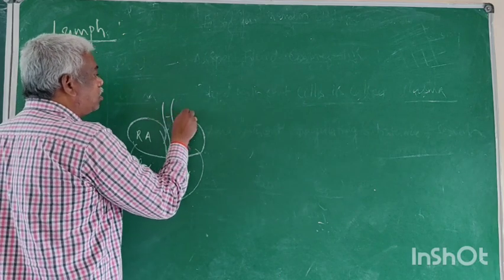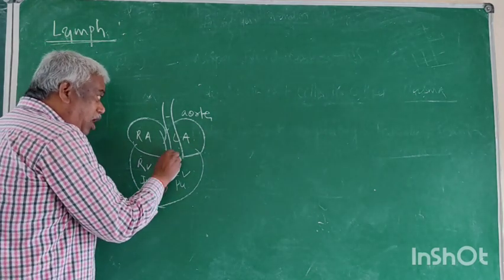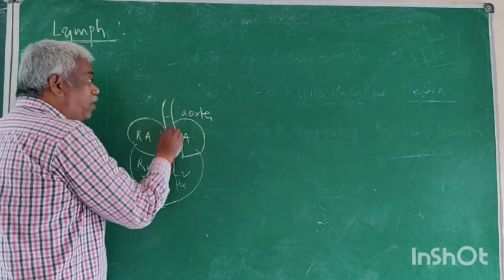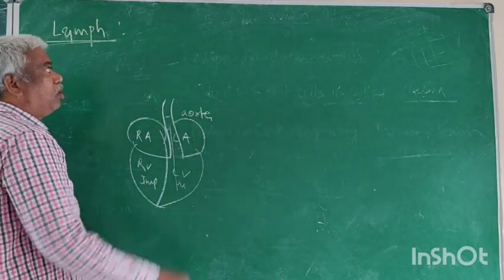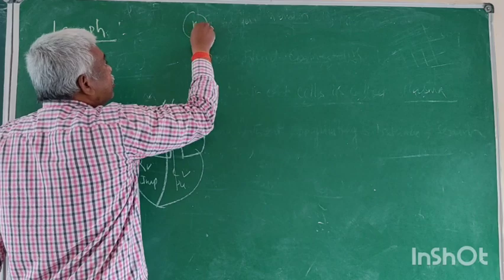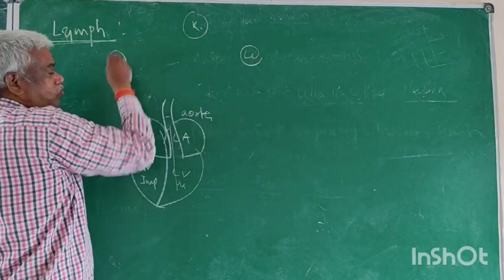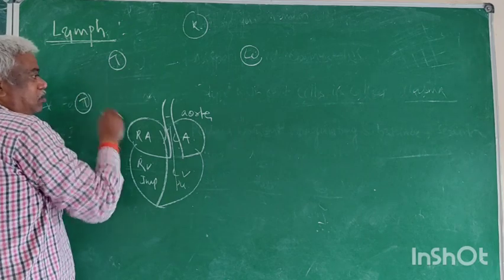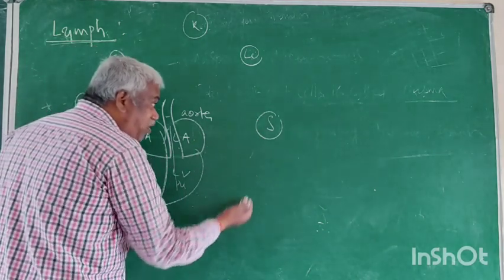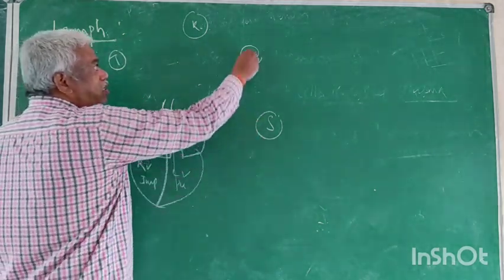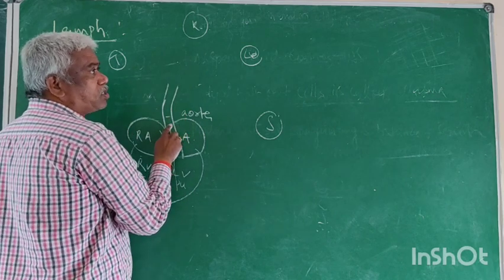Now this is the aorta. This is the blood vessel. The aorta carries the pure blood to all body parts. Now it is the kidney, the liver, the tongue, the testes, the stomach, some hundreds of organs. Now what is this, the liver? Name the blood vessel? Aorta.